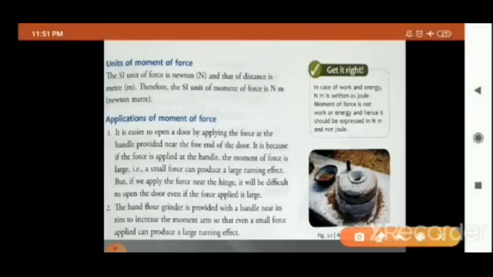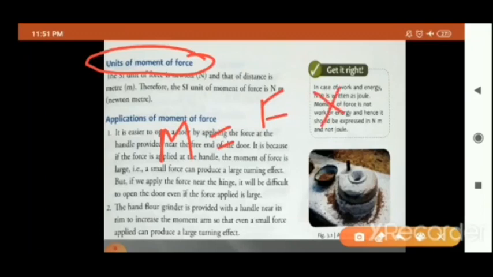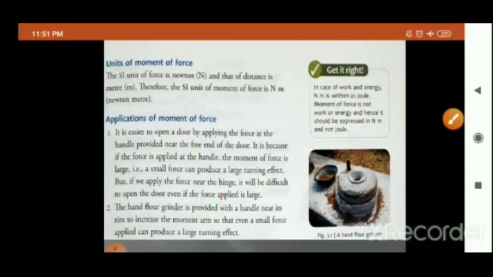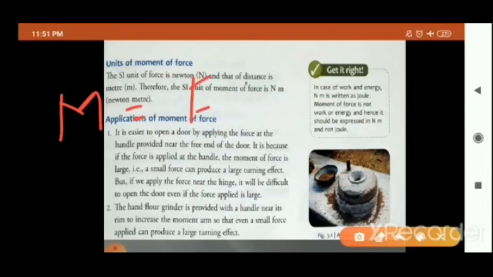Now, units of moment of force. Now children, as you know, the formula for the moment of force is equal to the applied force into the perpendicular distance between the fixed point. This is the symbol for perpendicular. You can write it like this also: moment of force is equal to F into D. Okay. Now what is the SI unit for force? क्या होता है SI unit of force? This is the formula for the moment of force.